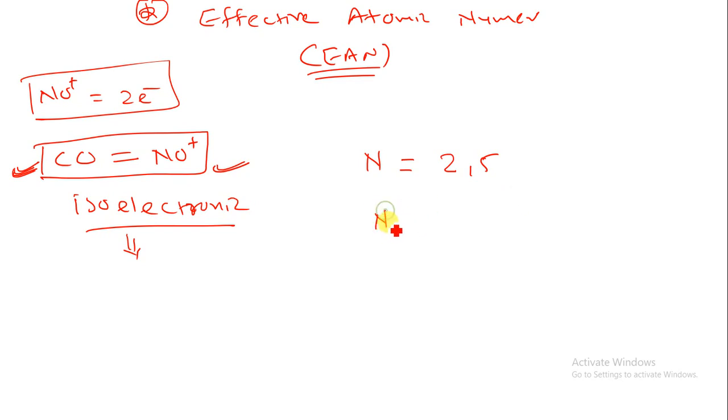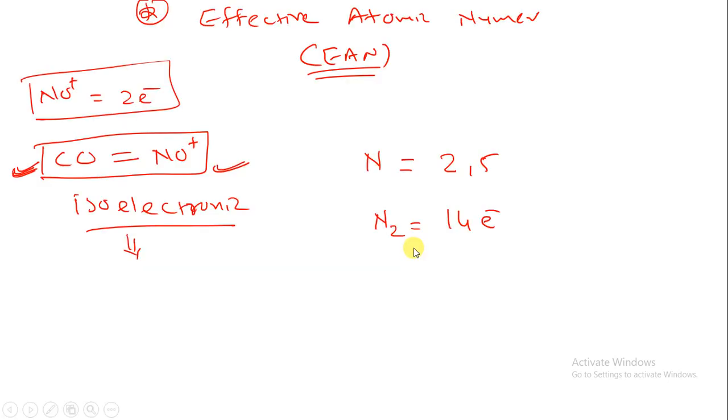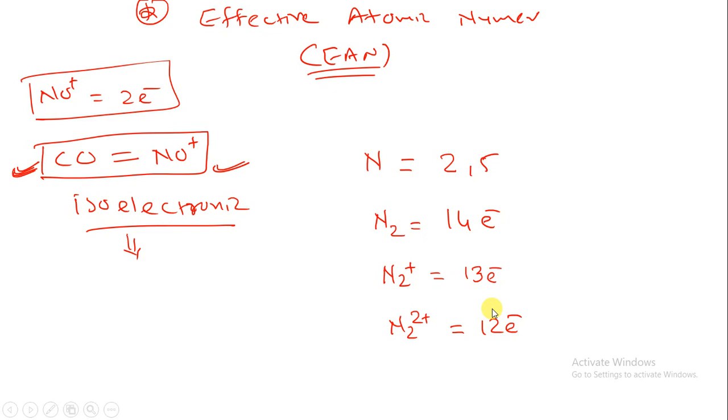When I combine together N2, it will give 14 electrons. So that is 14 electrons, 7 electrons plus 7 electrons, that is 14 electrons. Now when I put a charge over here, N2 positive, it will give 13 electrons, because 1 electron will be removed. Suppose if I put over here N2 2 positive, it will give 12 electrons.